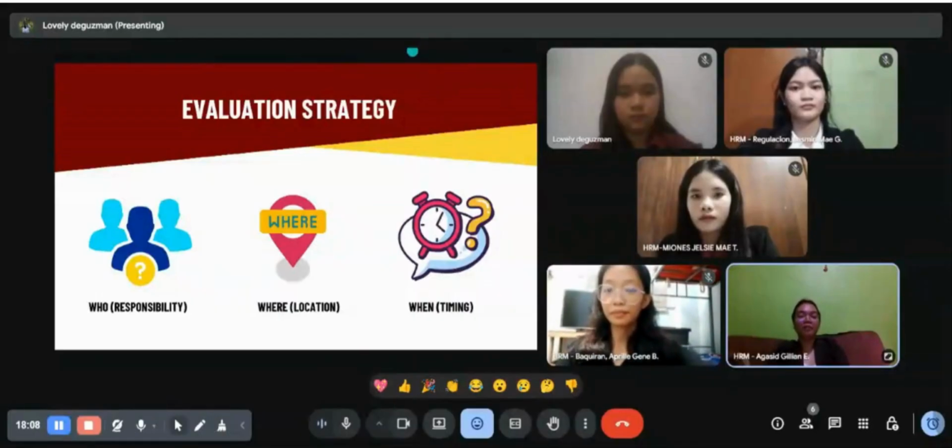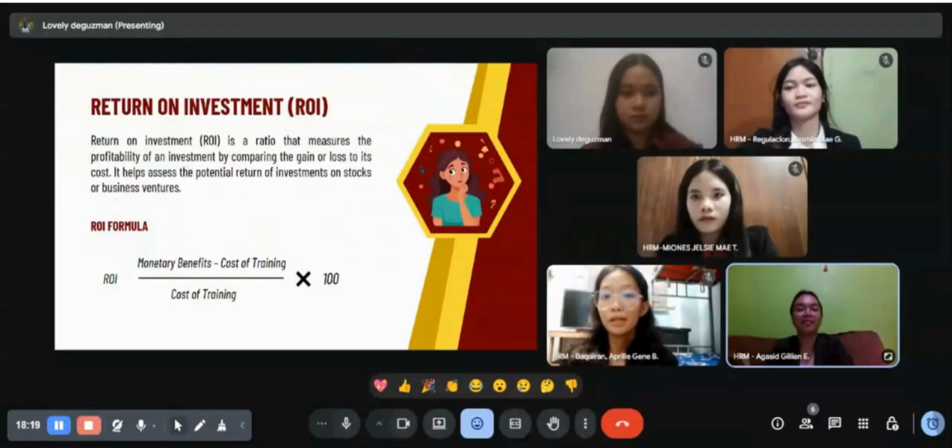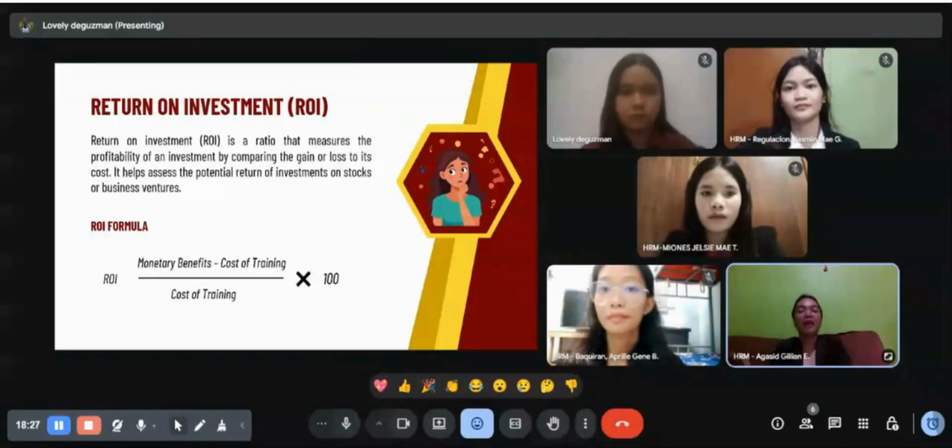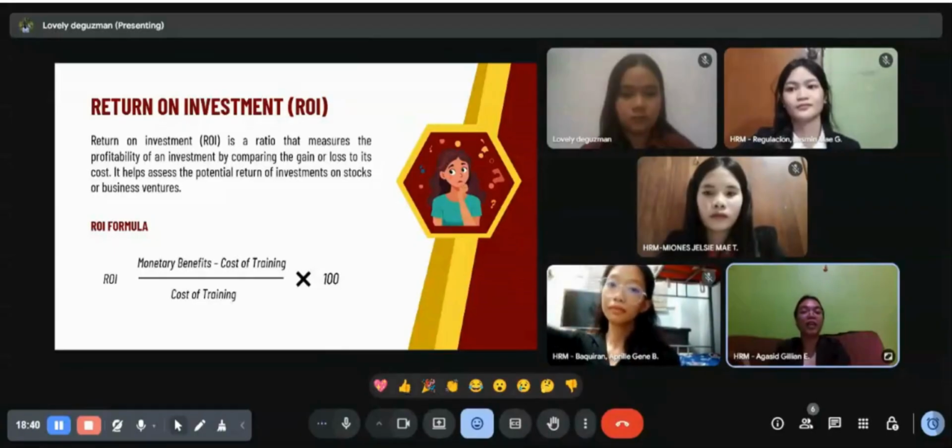Now we will be talking about the return on investment, or ROI. Return on investment is a way to measure how much benefit or profit an organization gains compared to the cost it spent. In training programs, ROI shows if the money spent on employee training is really worth it by checking improvements in skills, productivity, and overall company profits.